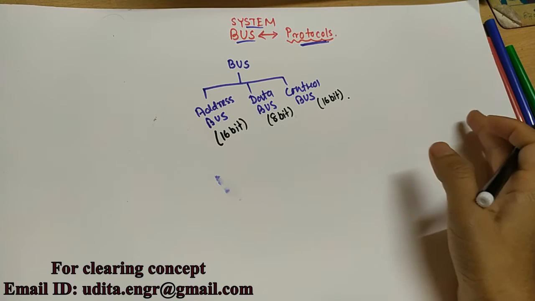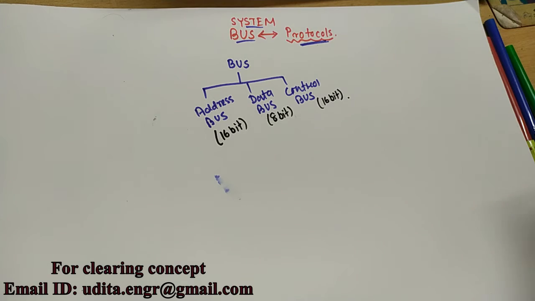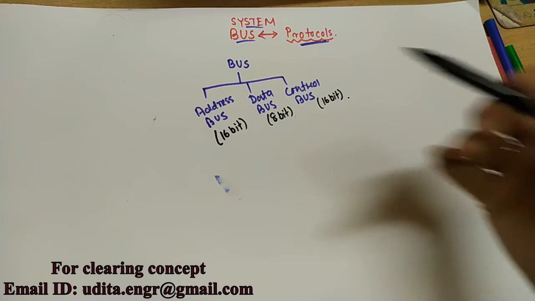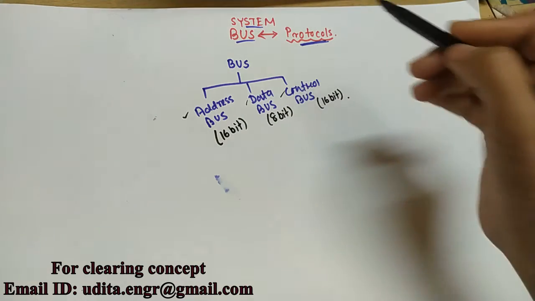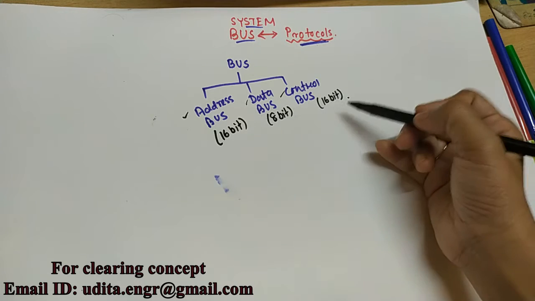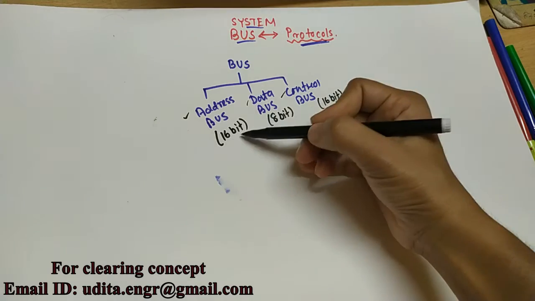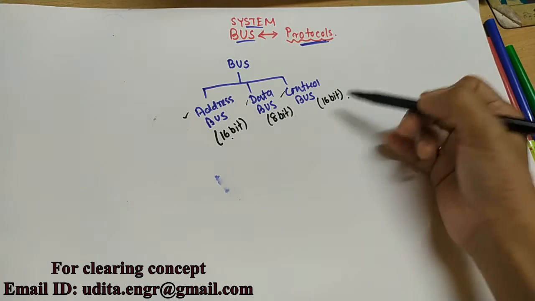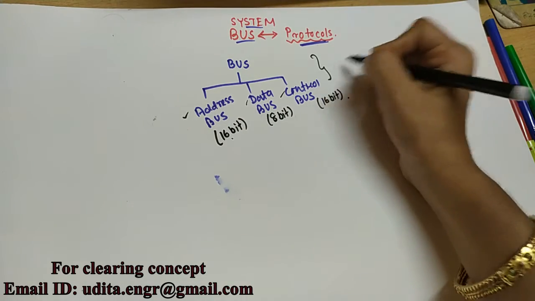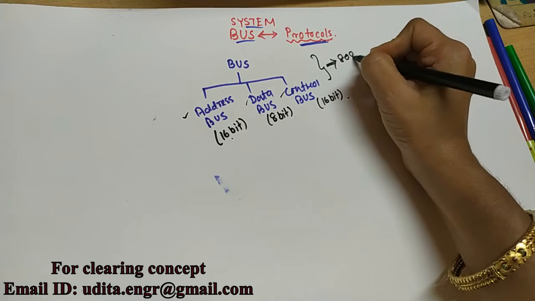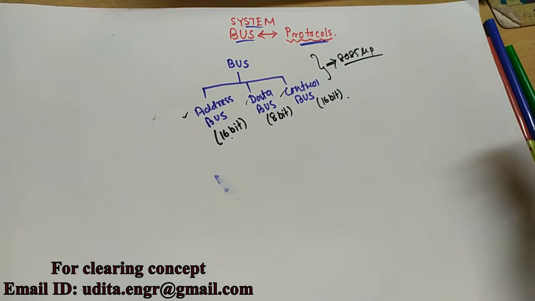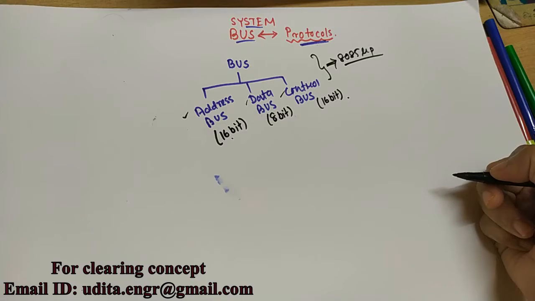I have already discussed the three classifications of the bus, that is the address bus, data bus and the control bus, and these digits represent the width of the buses. That means a 16-bit address bus, 8-bit data bus and 16-bit control bus, which is particular to the 8085 microprocessor series.